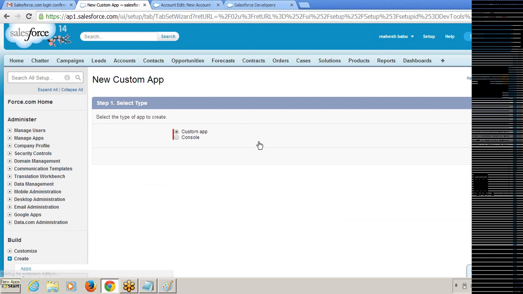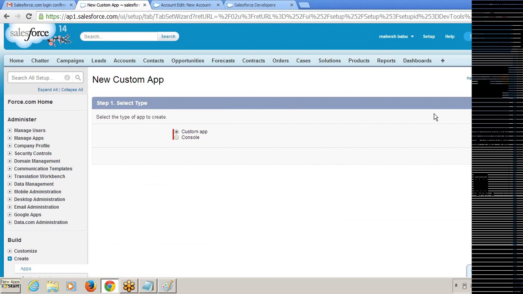So we can create two types of applications. One is a custom app and the second one is a console app. So please go to custom app at this time, as we frequently create custom apps only. Console apps we don't create often, but custom apps we are creating often. Anyway, we'll see. For the time being, we can go for only custom application.